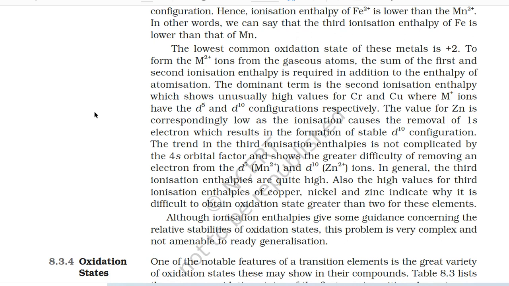The value for zinc is correspondingly low as the ionization causes the removal of a 4s electron, which results in the formation of the stable d10 configuration. The trend in the third ionization enthalpies is not complicated by the 4s orbital factor and shows the greater difficulty of removing an electron from the d5 (Mn2+) and d10 (Zn2+) ions. In general, the third ionization enthalpies are quite high.